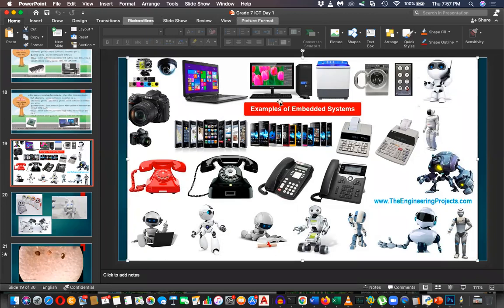Then in a desktop computer also, you have an embedded system. In a monitor, you can control the brightness and contrast. Have you seen that? In TVs also you have this: colors, brightness, contrast. Yes, that is because of this embedded system. Washing machines have embedded systems. In robots, definitely. In mobile phones, definitely you have embedded systems.